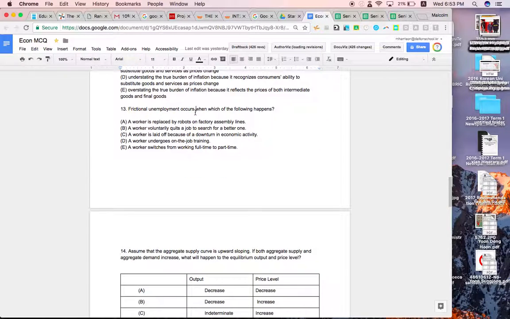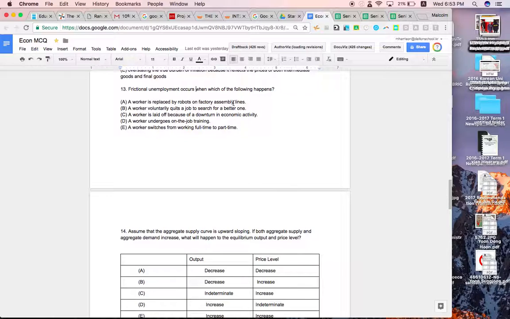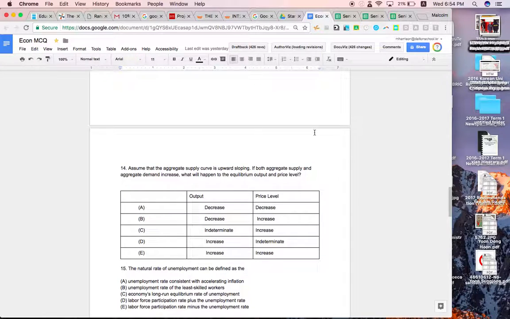Frictional unemployment occurs from which of the following happenings? A worker is replaced by robots on factory assembly lines. A worker voluntarily quits a job for a better one. Is the correct answer. So when they're looking for a new job, frictional unemployment.